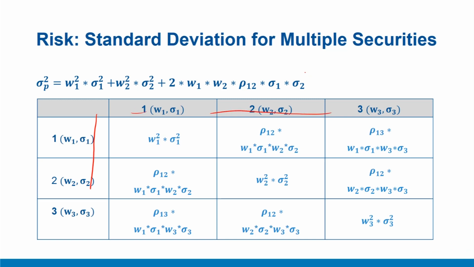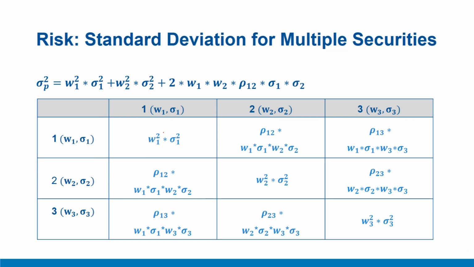And we'll try to extend the formula that we developed there for this 3 cross 3 security case. So we have W1 sigma 1 for security 1, W2 sigma 2 for security 2, W3 sigma 3 for security 3. Similarly, we have rho 1 2 for correlation between security 1 and 2, rho 1 3 for correlation between security 1 and 3, and then we have rho 2 3 for security 2 and 3.